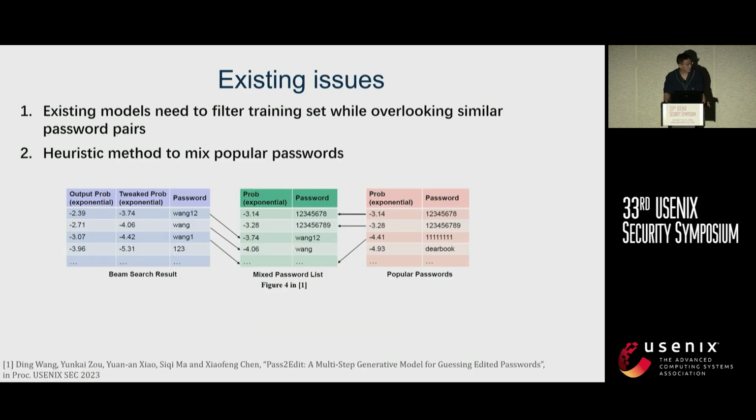The second one is that some existing models normally employ a heuristic method to mix in popular passwords, and they try to use this way to characterize users' reuse behaviors, specifically reusing some popular passwords or segments.